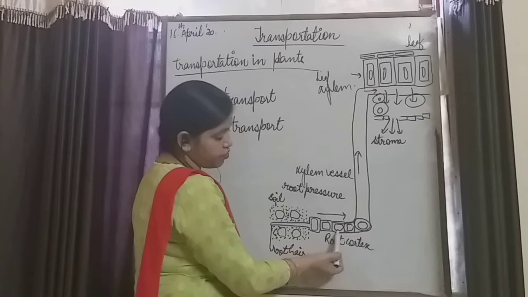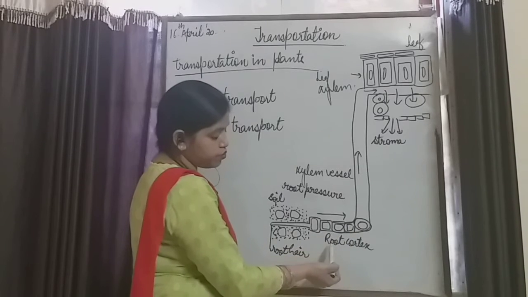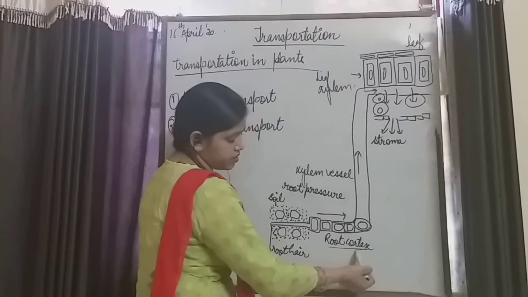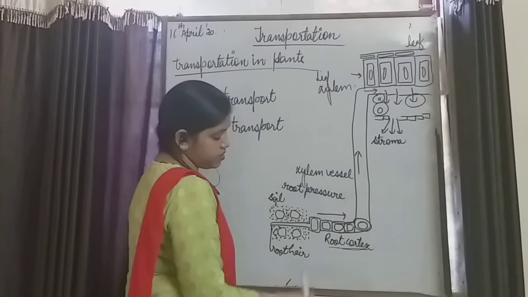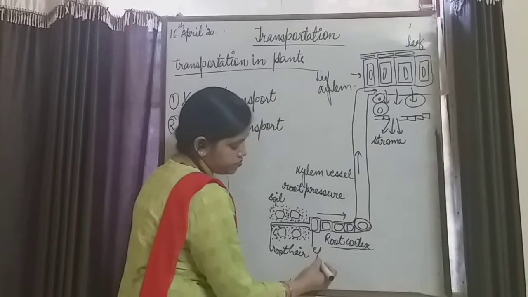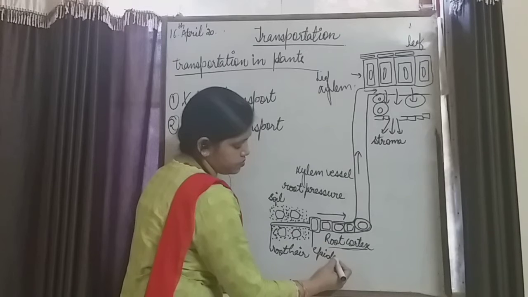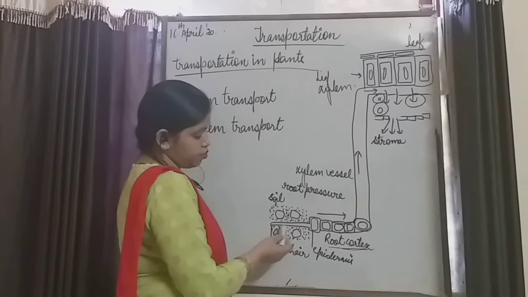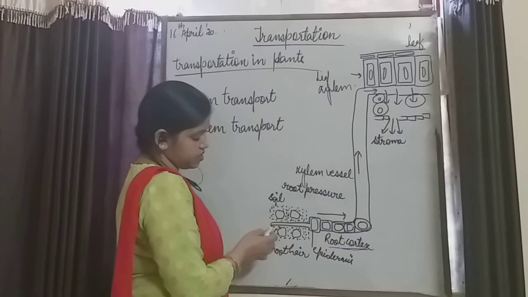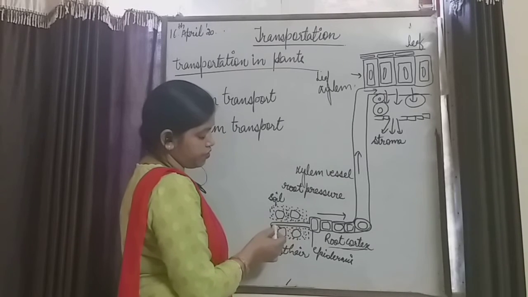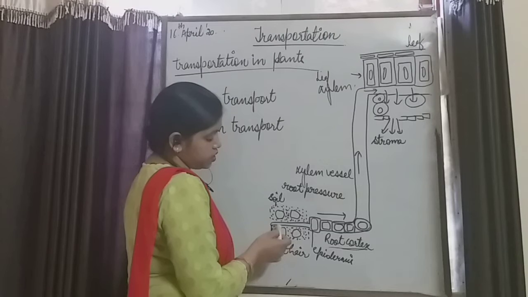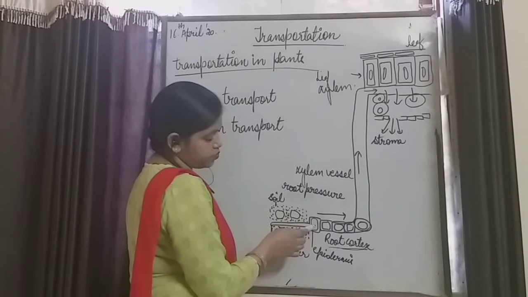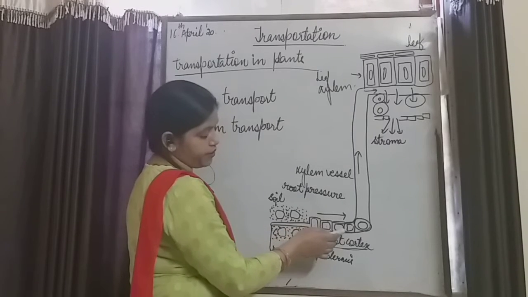These are the cells of the root. The cells of the root are known as root cortex. Right? This is the epidermis. These are root hairs, microscopic structures which absorb the water. By the root hairs, the root absorbs the water, then it transfers to the epidermis, then to the cortex.